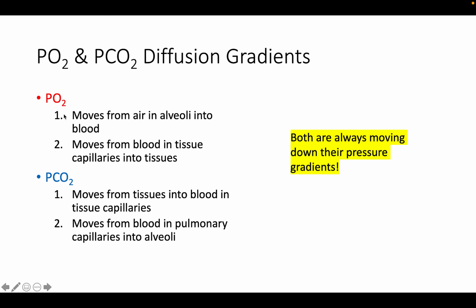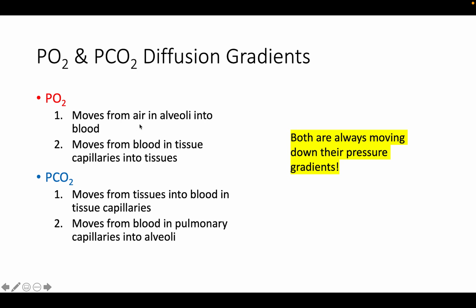And so the pressure of oxygen is always going to be moving down its gradient. Same thing with carbon dioxide, down its gradient. So oxygen is moving from air in the alveoli into the blood. And so there's more oxygen in the alveoli than in the blood, so it just moves down its gradient. Same thing when we are moving from the blood in our tissue capillaries into the tissues.